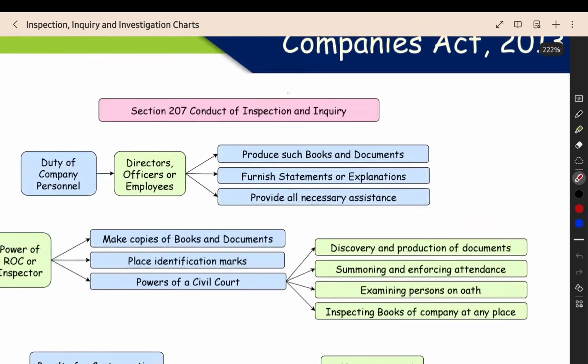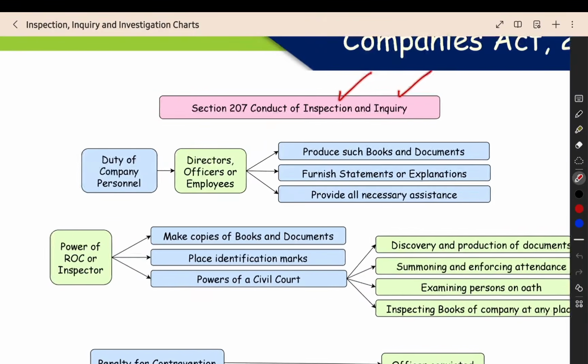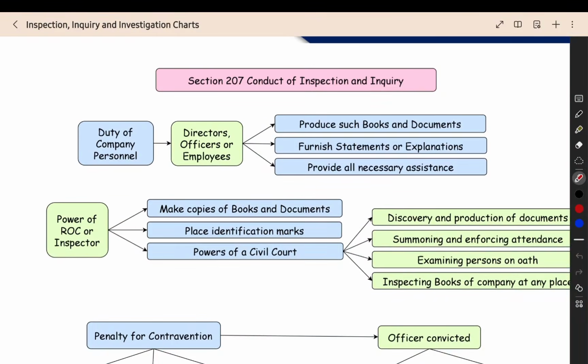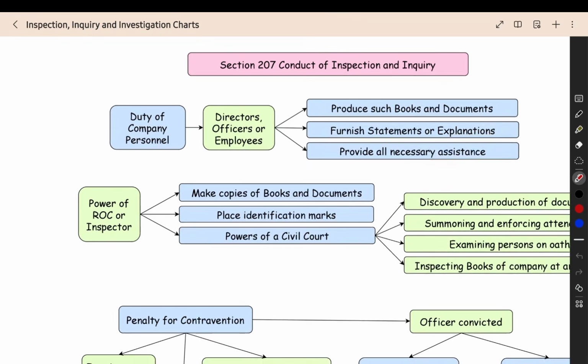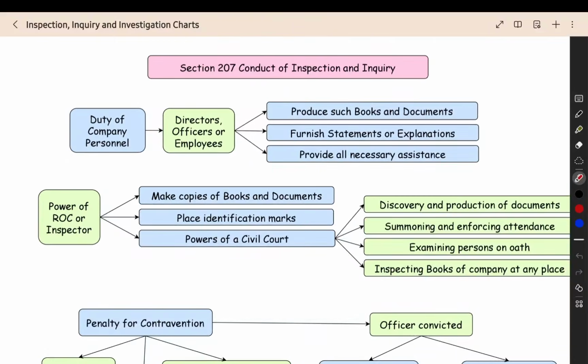Now when you see section 207, conduct of inspection and inquiry, how they will conduct it: when the inspection or inquiry is happening, the company personnel, all the people in the company, directors, officers, employees, should produce the documents, furnish the explanation, and provide all the necessary assistance to the investigating officer, to the inspector. They have to give all the assistance.